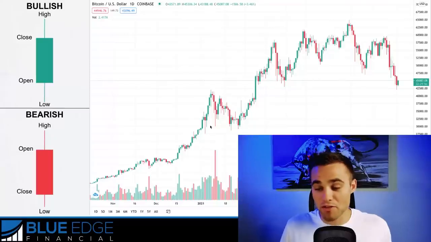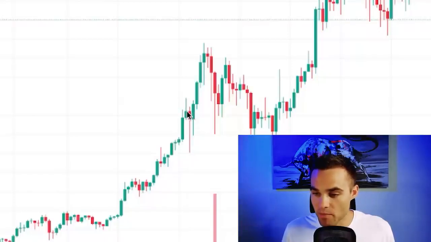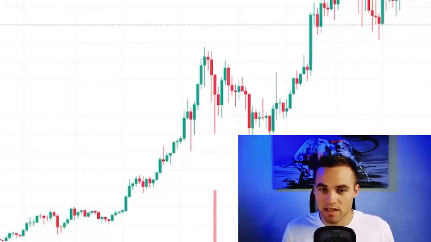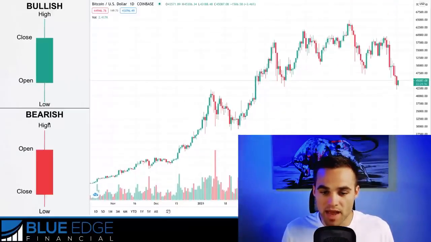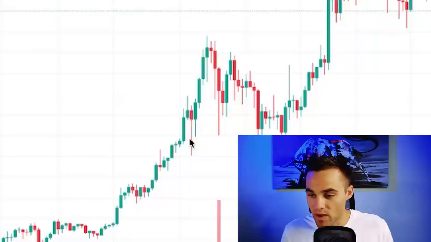One other candlestick pattern that you may want to pay attention to is something called pin bars. And a pin bar basically has this body up here and then it has a long wick. And you can think of the wick as basically these top ends or this bottom ends. These are called the wicks of the candle. And then this center area is called the body of the candle. But as we see here, we have this smaller body and we have this long wick.